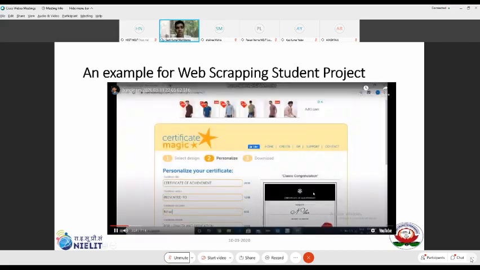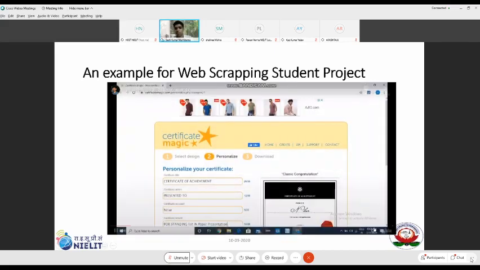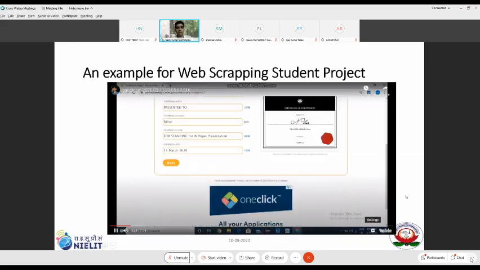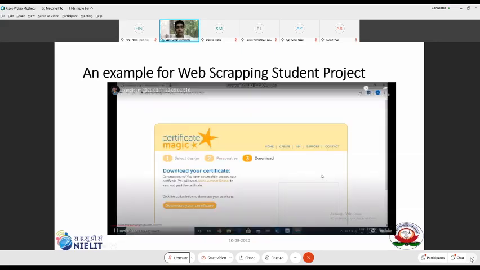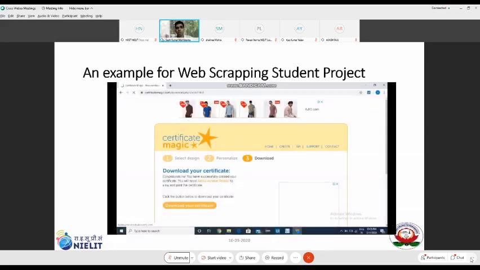I just wanted you to observe the repetitive activity which is happening here. All the values are being given to the application, and the application simply clicks next. And this is done by a robot, in fact.